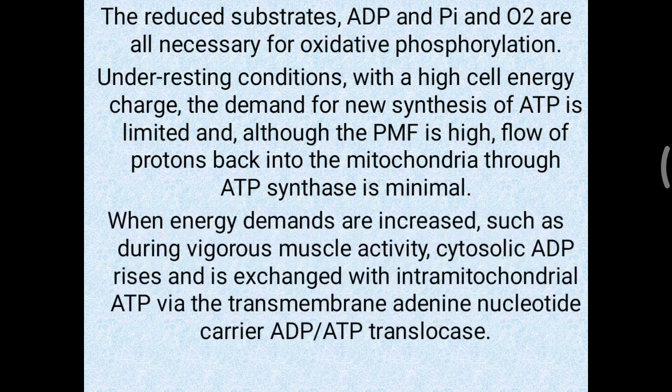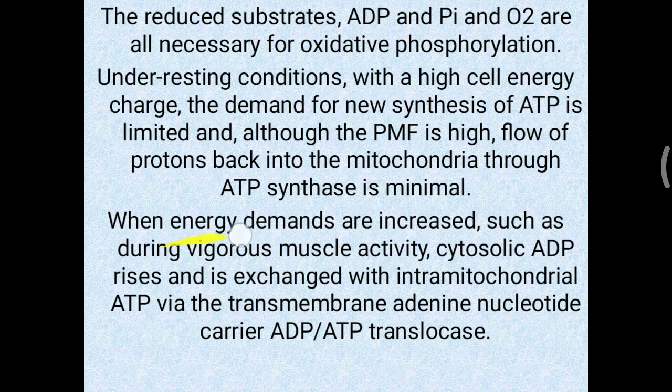While when energy demand is increased, such as during vigorous muscular activity, cytosolic ADP will rise, and this cytosolic ADP is exchanged with the intramitochondrial ATP via the transmembrane adenine nucleotide carrier, or the ADP-ATP translocase system.